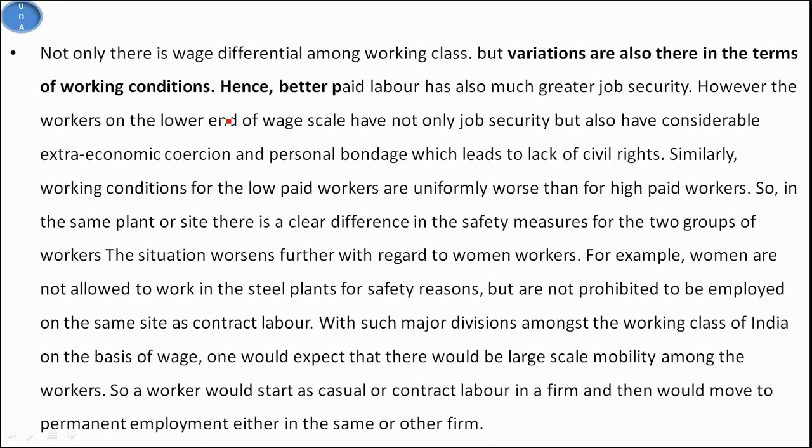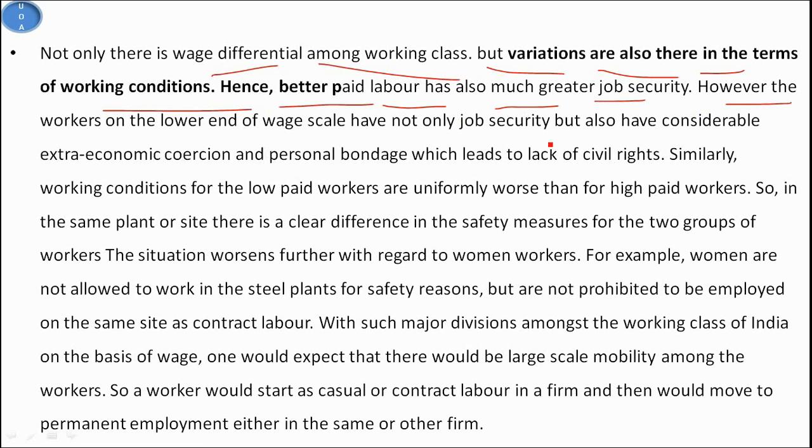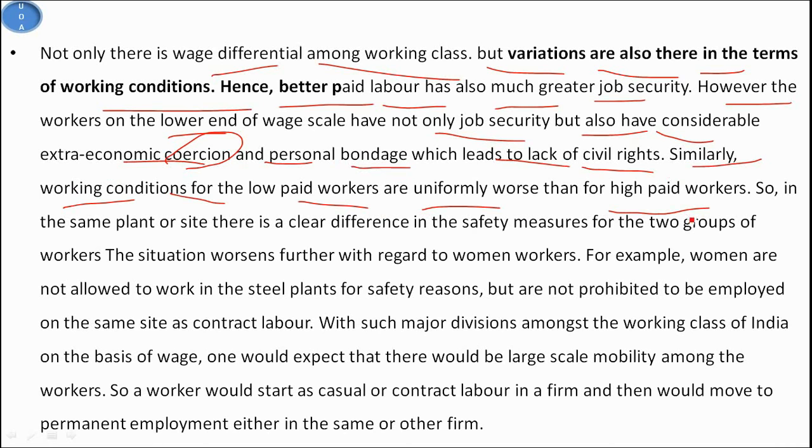Now, not only is there a wage differential among the working class, but variations are also there in terms of working conditions. Better paid labor has much greater job security. However, workers on the lower end of the wage scale not only lack job security but also face considerable extra-economic coercion and personal bondage, which leads to a lack of civil rights. Similarly, working conditions for the low paid workers are uniformly worse than for high paid workers.